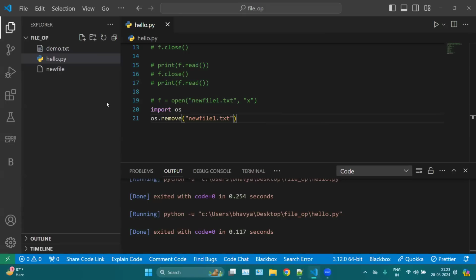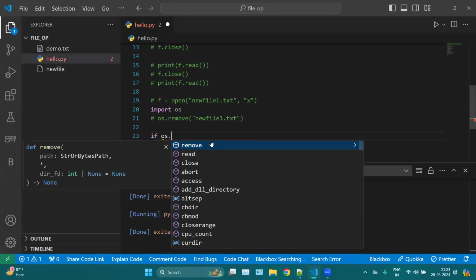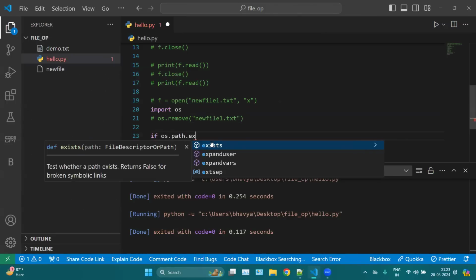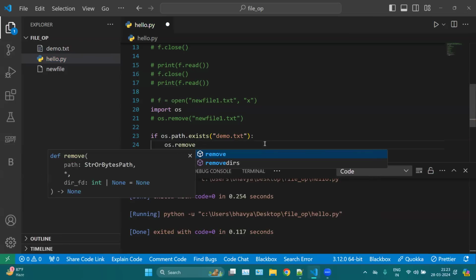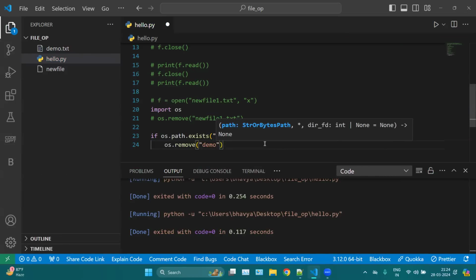And now we can check whether any file exists or not with the help of OS. We can use if os.path.exists, and here we can mention your file name, let's say demo.txt, or you can also mention the file path if your file is in a different location. Here my file is in the same location as my Python file, so I'm not mentioning the location. Then we can use os.remove. So if the file exists, then remove the file.